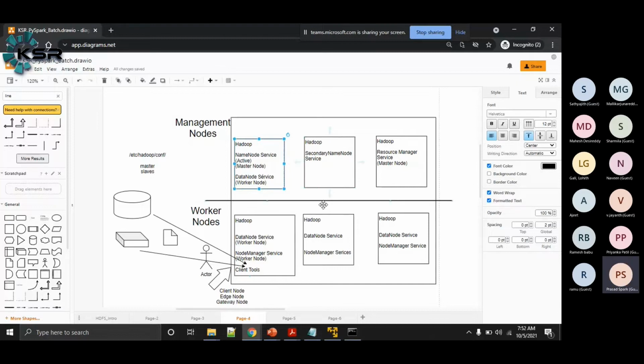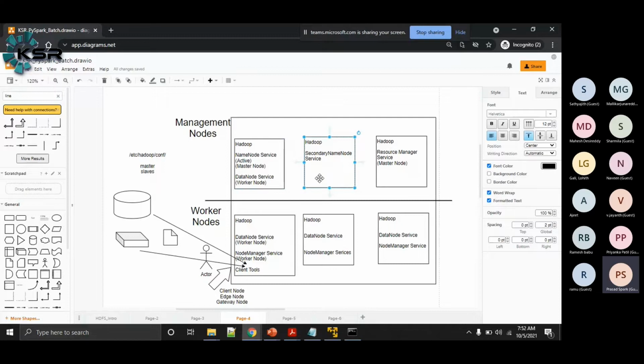Or since we have the FS image here itself, we can start the name node services on this system itself, so that temporarily this system serves as both a secondary name node and a name node.